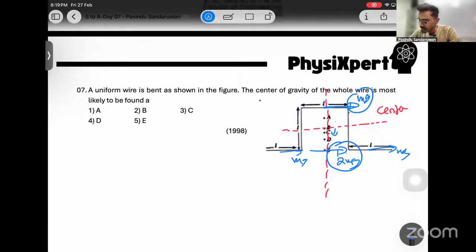Then it is not as close to D, right? It should be somewhere around C. It is coming downwards from that center position. That's the logic, right?